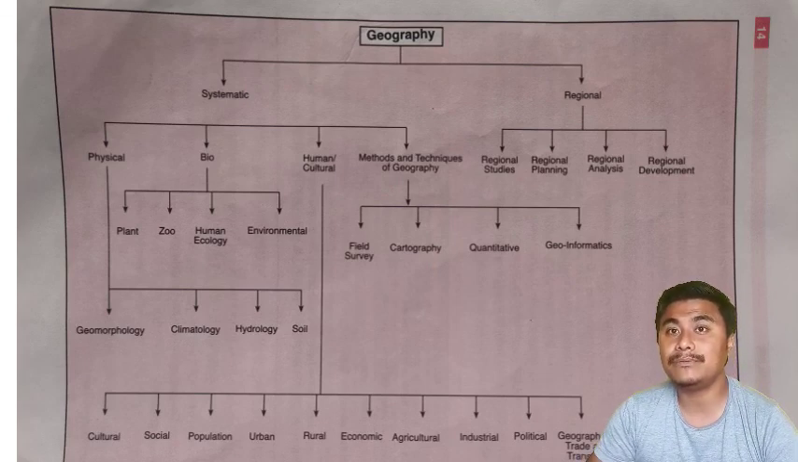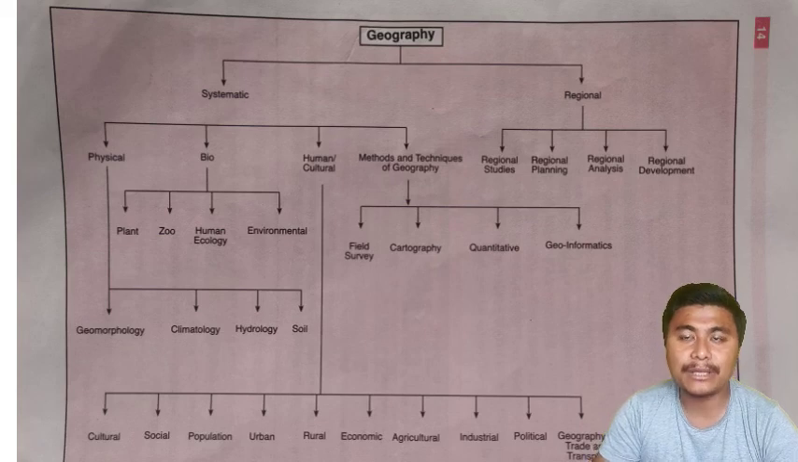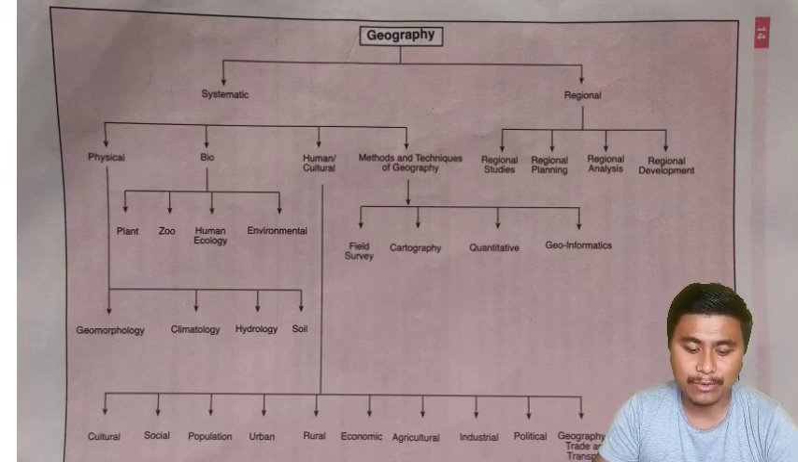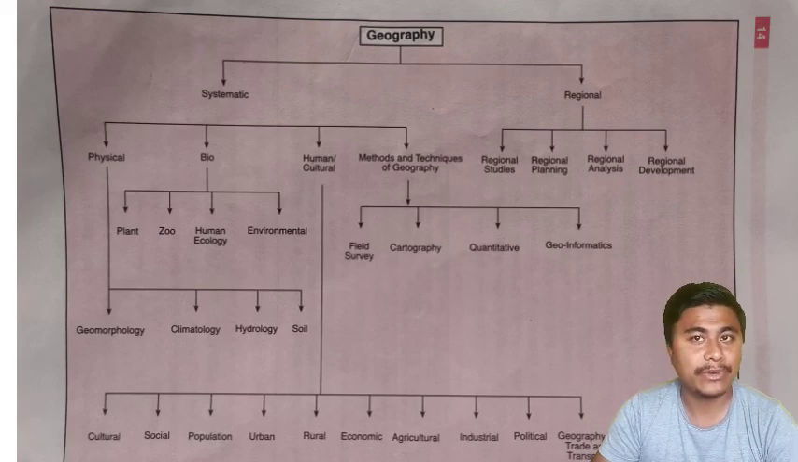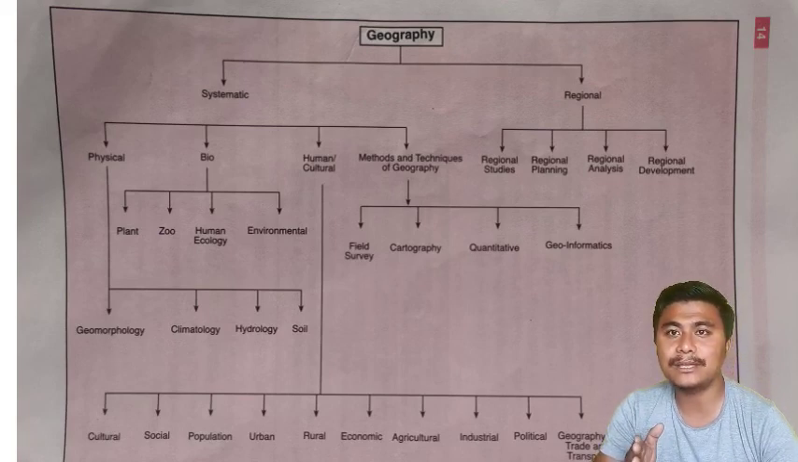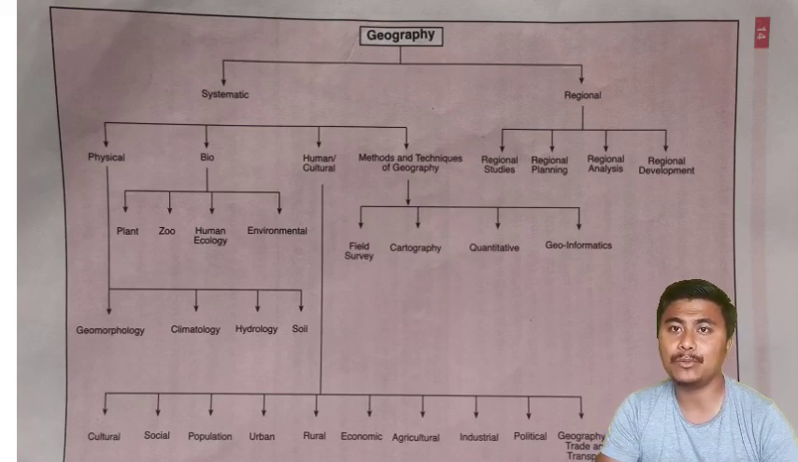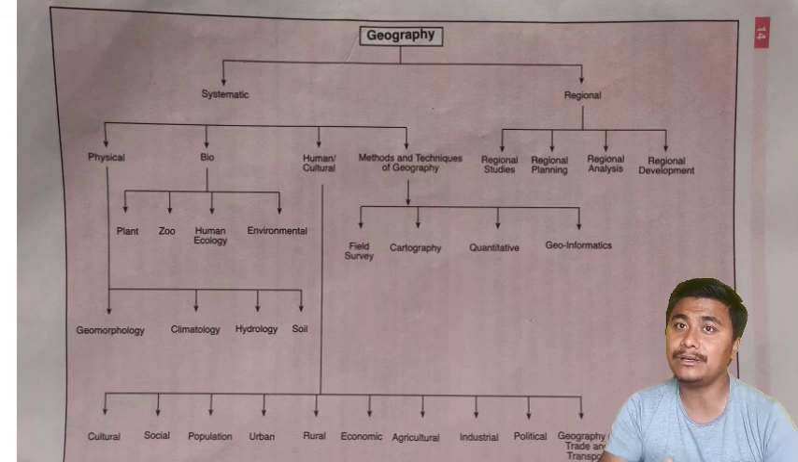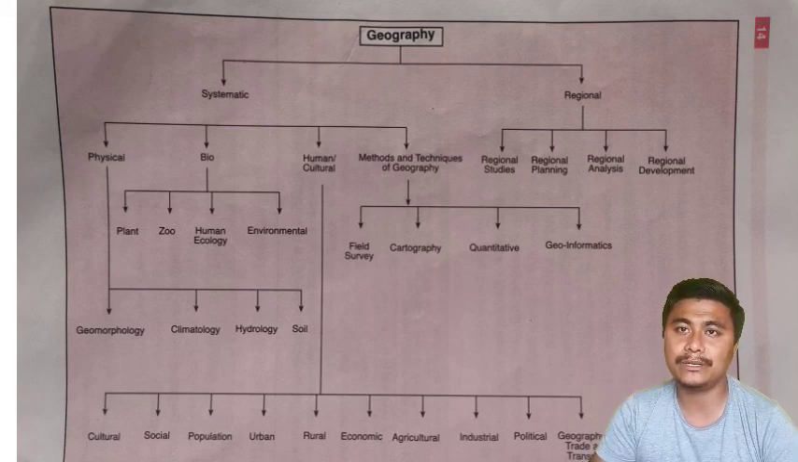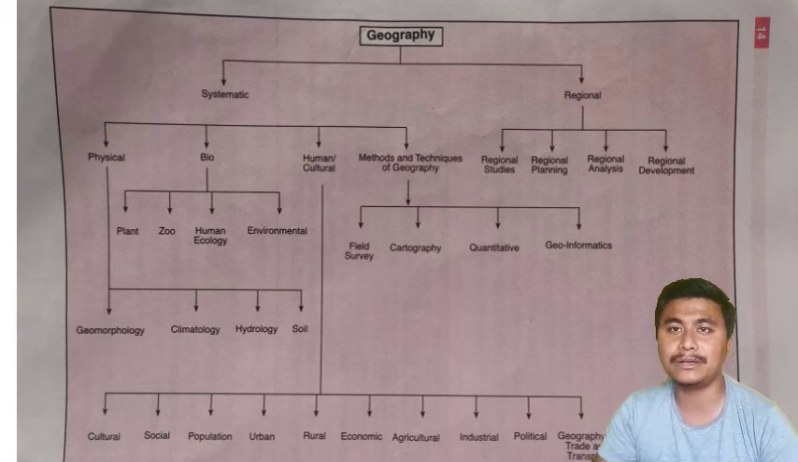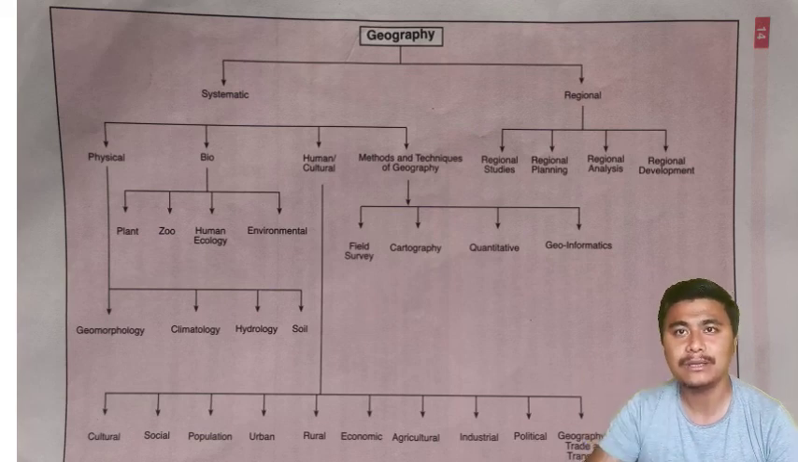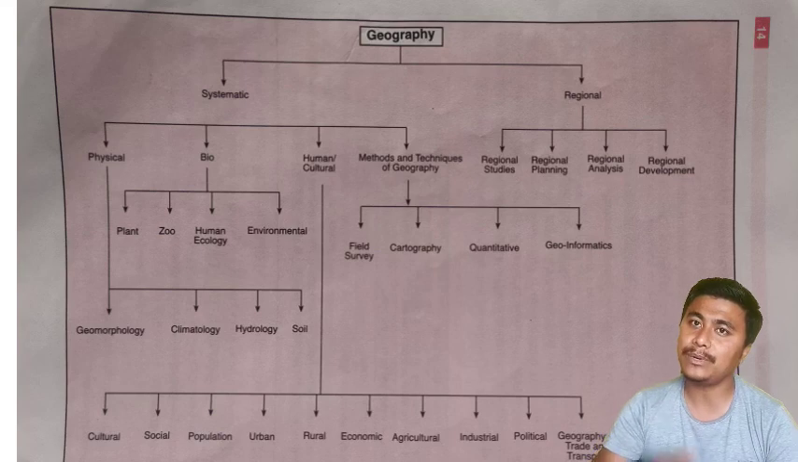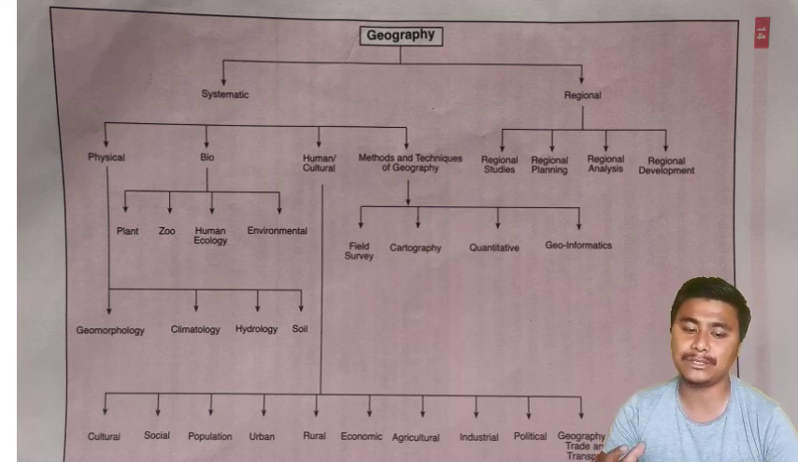For example, if you remember, in class 10 we studied agriculture, industries, transport and trade, isn't it? That is also a part of human geography, which comes under the systematic approach. Like in transport and trade, we did not study agriculture and all, we studied only transport and communication. So in that way it is a topical approach, so it is systematic.